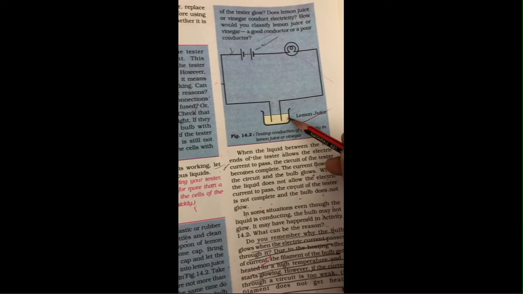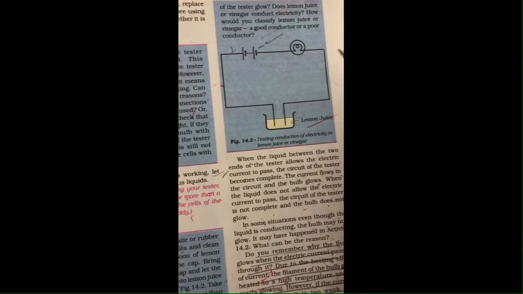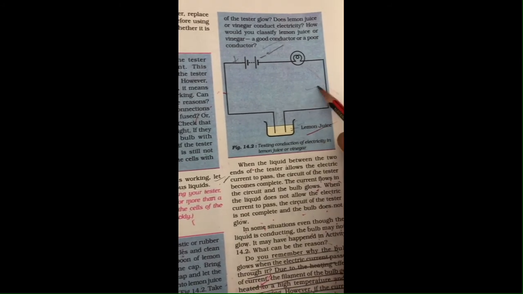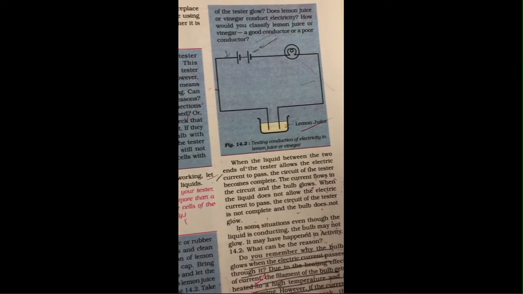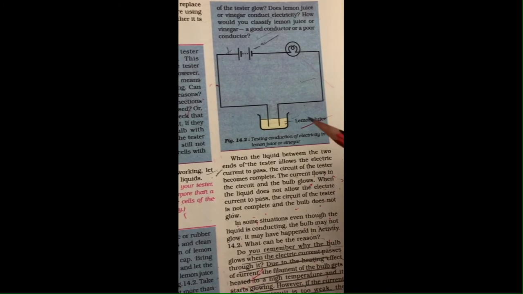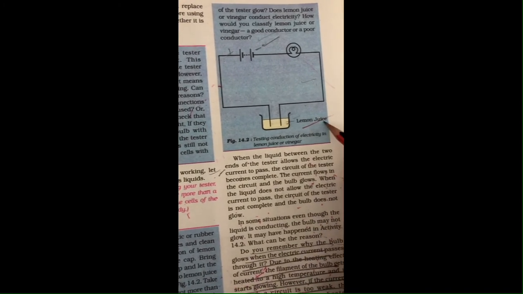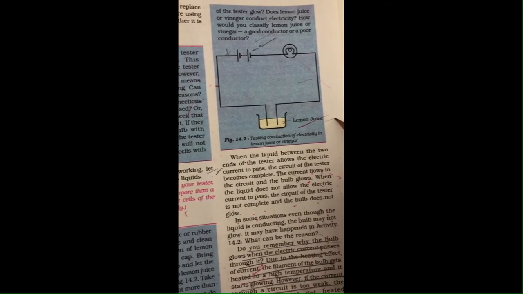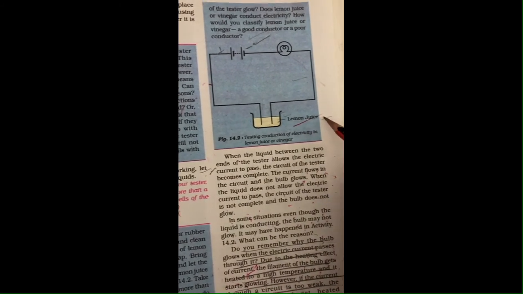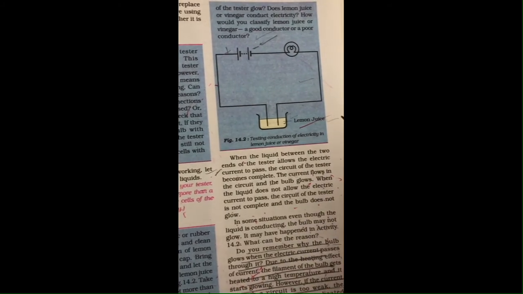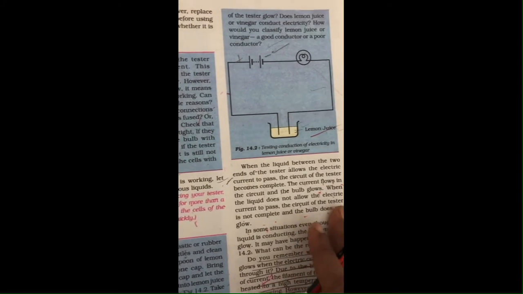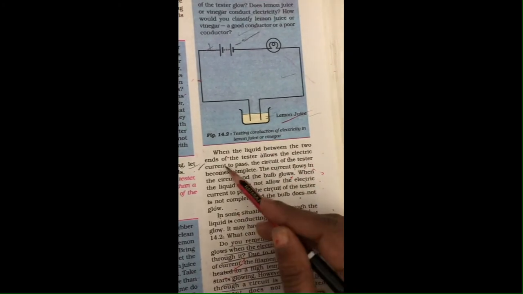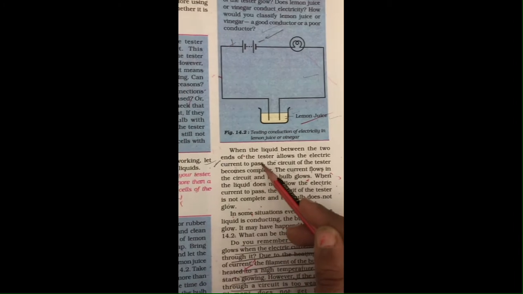And now, if the bulb will glow, then what will be the indication that this is a good conductor of electricity? And if the bulb does not glow, it means it is not going to conduct electricity. But in case of lemon juice, it is going to conduct electricity. Clear? What does it indicate? That lemon juice is a good conductor of electricity. Clear?